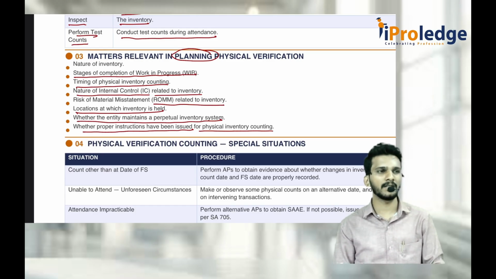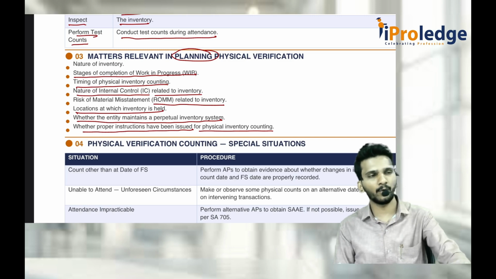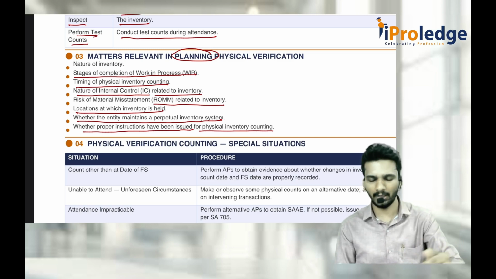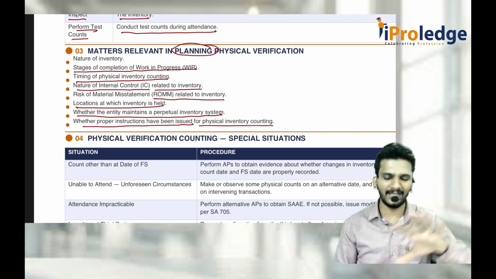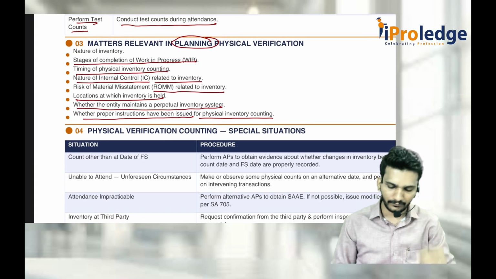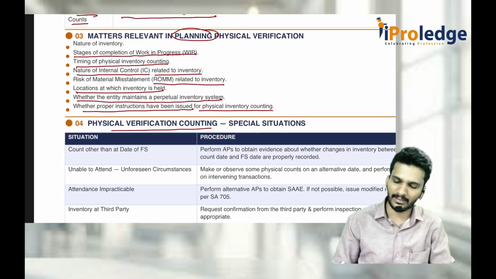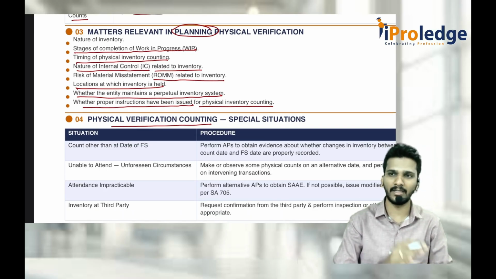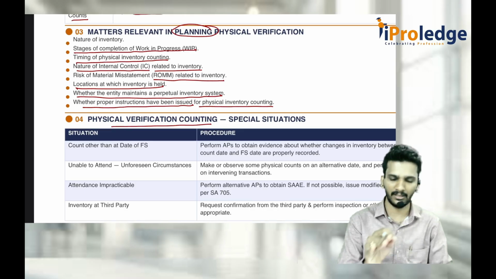What are proper instructions? You have to count in this way only. You should count this one first, then the second one, third one, fourth one. Some instructions have to be proper. All these things have to be discussed and decided in the planning stage only. Then comes physical verification counting. Now there are special situations. Now 501 is completed with respect to existence and condition.